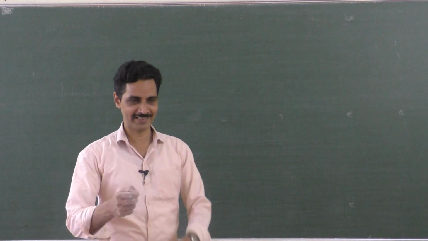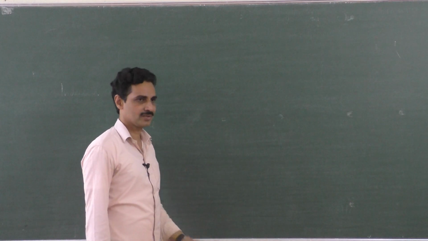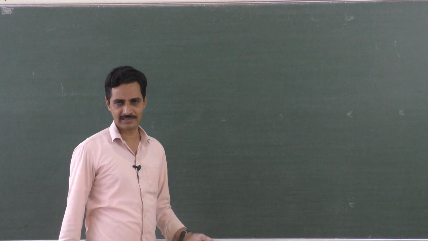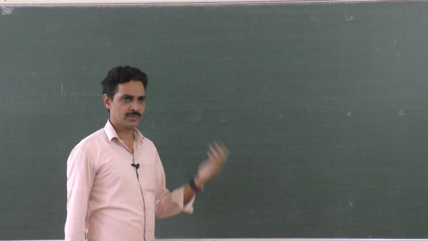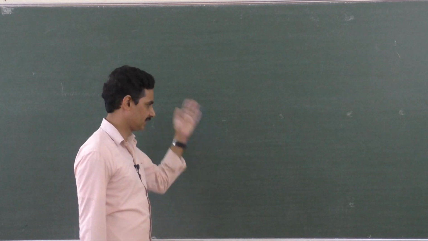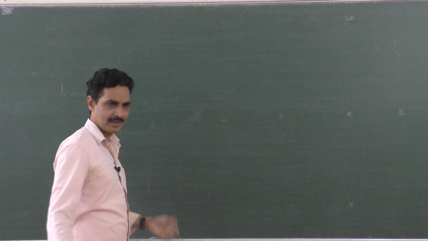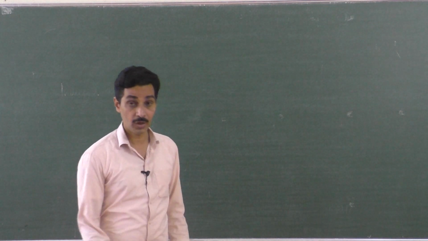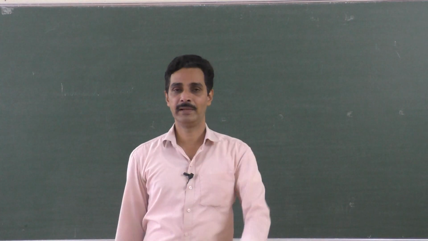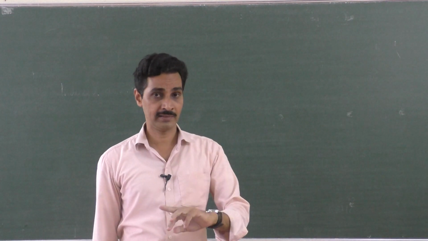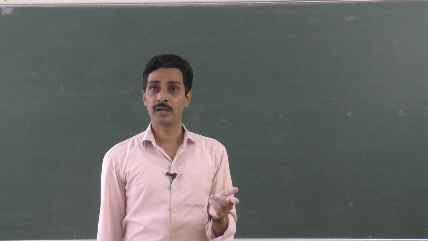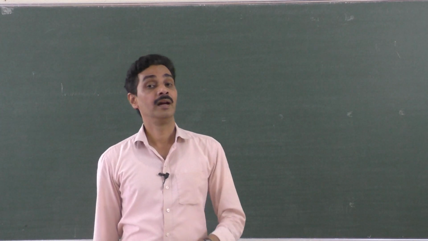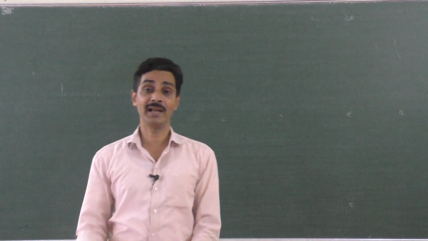Don't twist my sentences. You can select this question if you don't know anything else in those 3 mark options. Suppose you know other things, better you select them, because this is a very lengthy answer. Michael Faraday did one more experiment, the coil and coil experiment. You had coil and magnet, now coil and coil. Sir, what about the magnet? The magnetic field is produced by another coil itself.